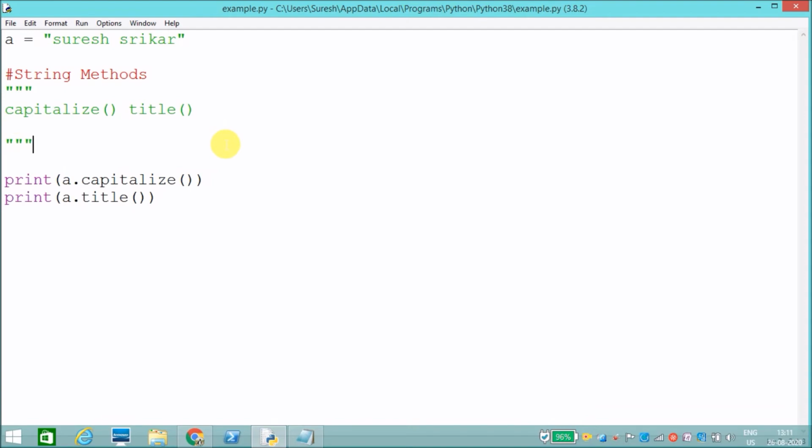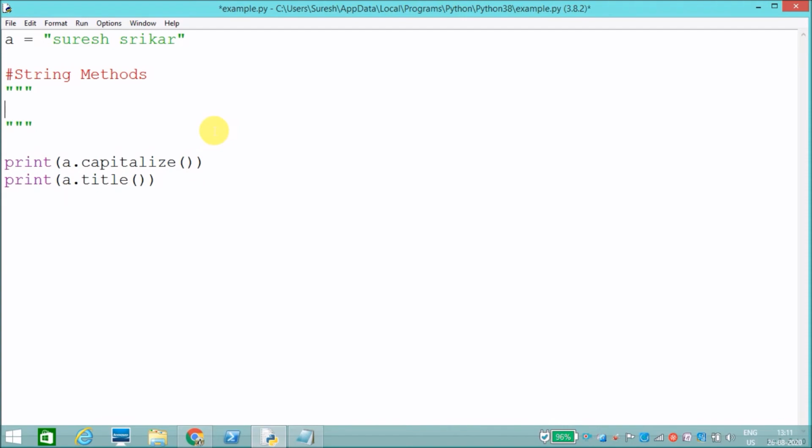Next method, center. What will center do?